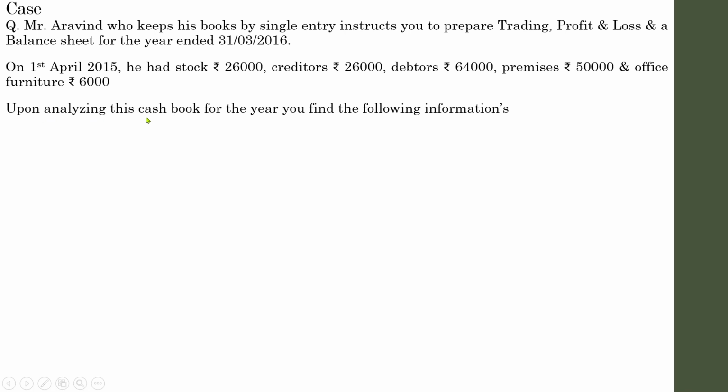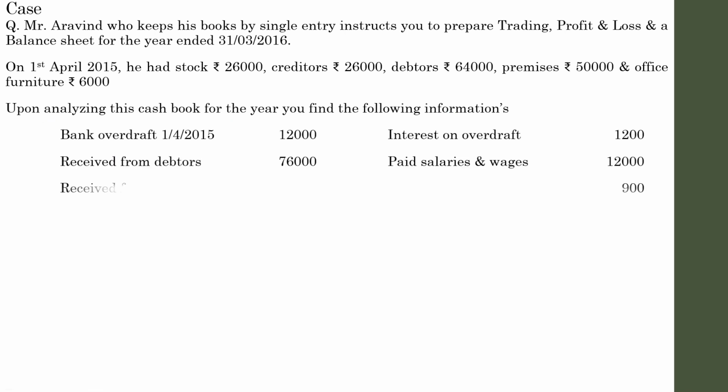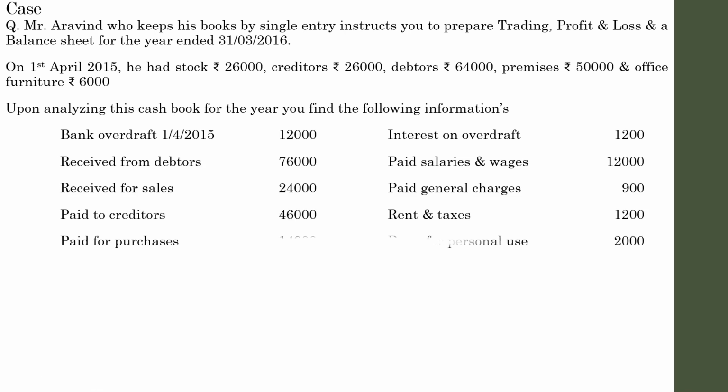Upon further analysis, it was found that the cash book for the year was as follows. So these were the cash transactions during the period. It begins with bank overdraft on 1/4/2015, 12,000. Remember, whenever details of cash transactions are given, if any such item like bank overdraft is given with a date, usually it will be an opening date. If that is given, that represents the opening balance of the cash book.